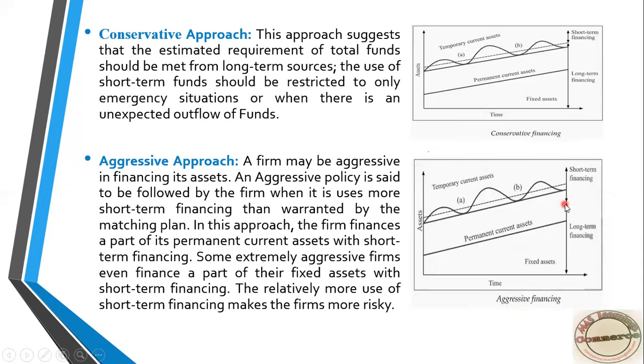If not required, you can use the long-term financing elsewhere and make productive use of this short-term financing. By this you can save cost of capital. This is all regarding these types of approach. It depends on the company which approach they will follow.